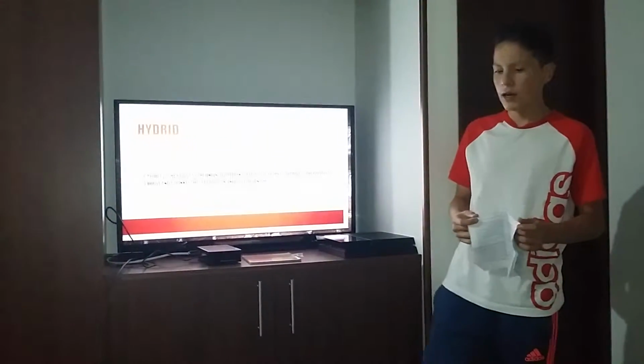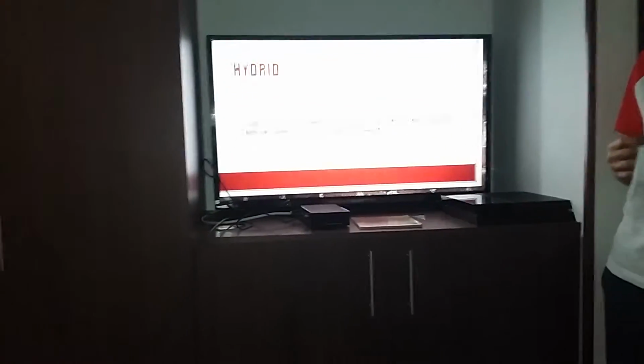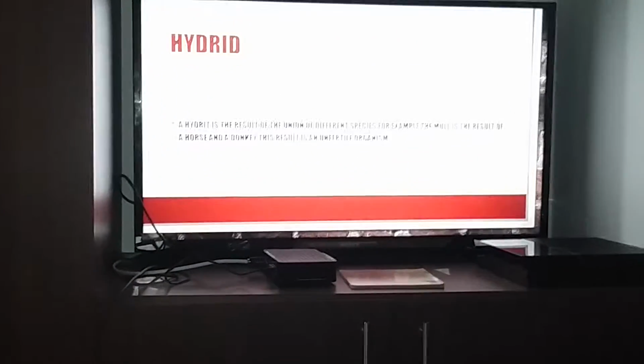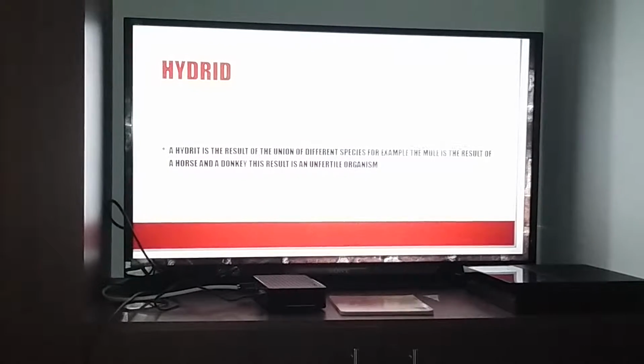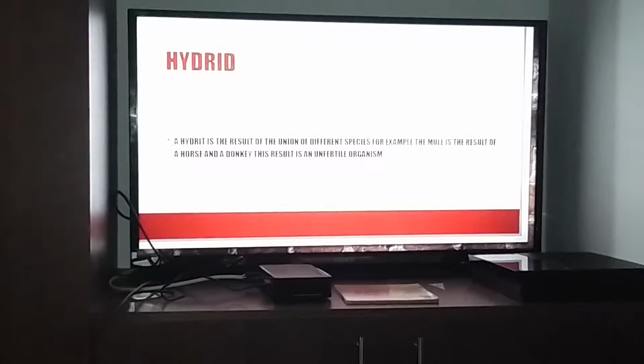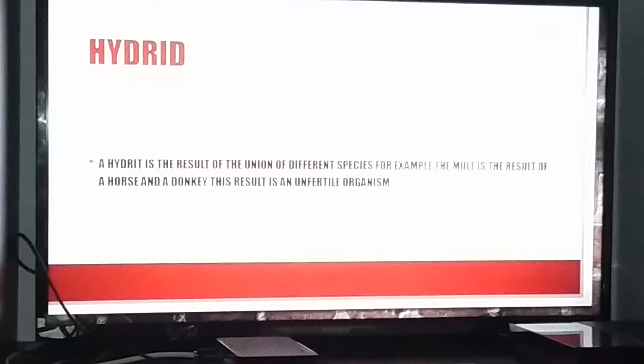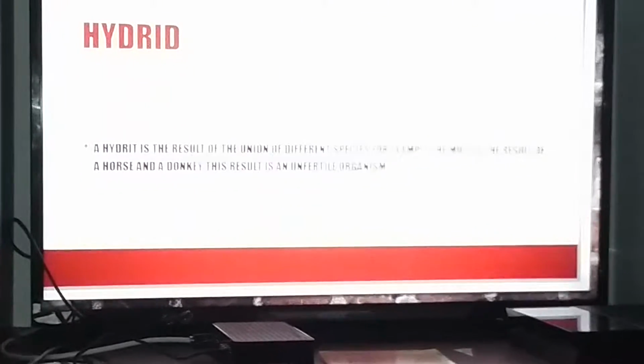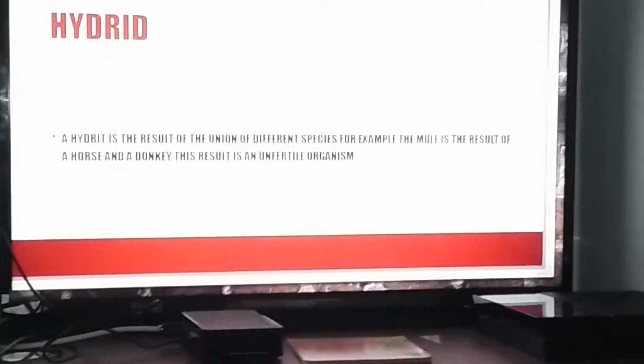Hybrid. A hybrid is the result of a union of different species. For example, the mule. The mule is the result of the union of a horse with a donkey. This result is an infertile organism.